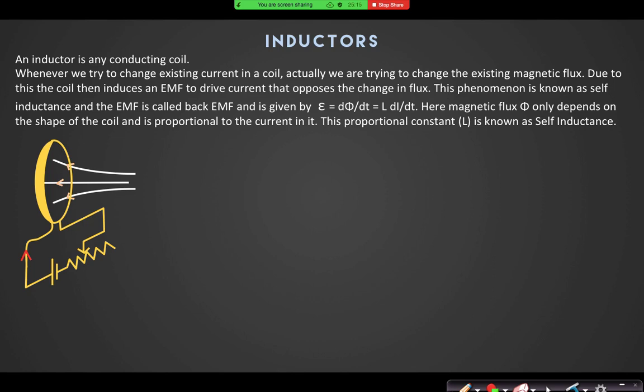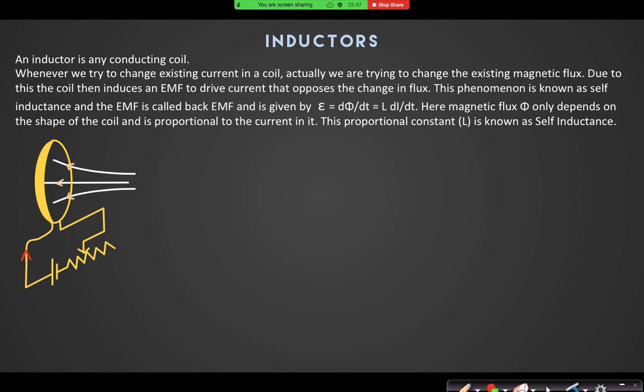So if you have a copper wire, you just wrap that copper wire on a cylindrical shape and remove that cylindrical section. You will find a coil. That is one inductor. In large inductors, a large number of turns are there. In small inductors, a smaller number of turns and smaller radius is there. Now what happens when we send a current in that coil and we try to change that current? That is important to understand the property of inductor.